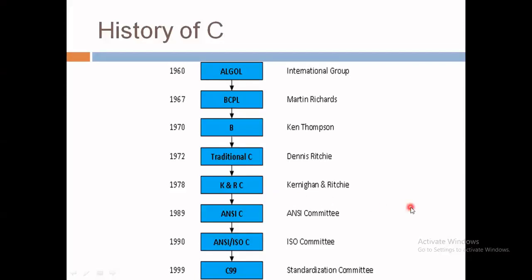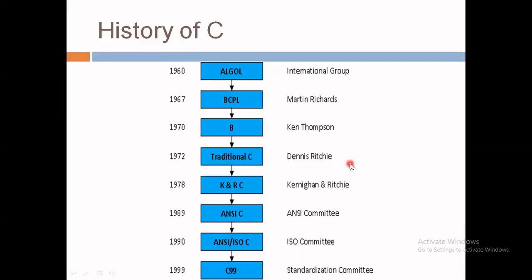A C programming language is a structure-oriented programming language, and it was developed at Bell Laboratories by Dennis Ritchie. This is the name of the person who first invented the C language. Dennis Ritchie invented the C programming language which is known as traditional C.